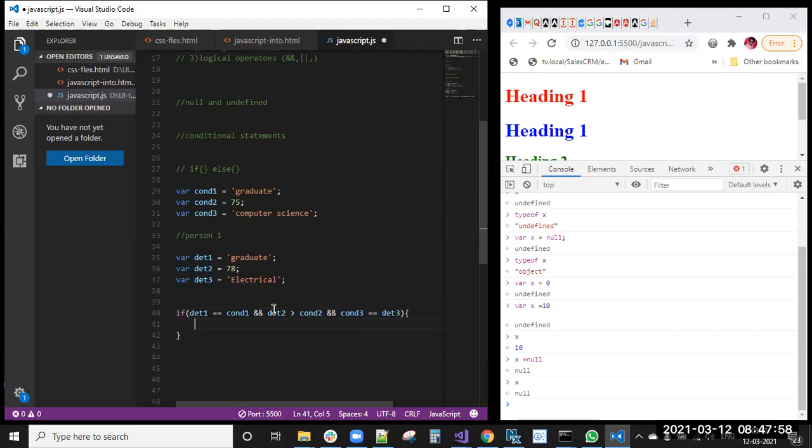Okay, if these three are satisfying, then here I'm writing console.log, you are shortlisted.